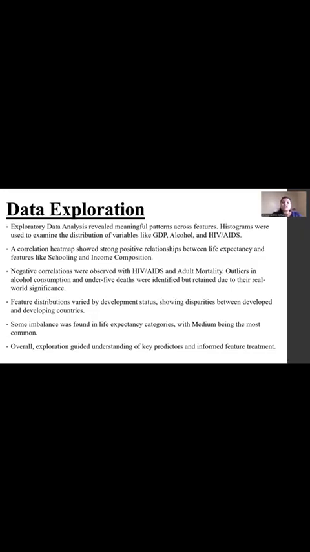Outliers in alcohol consumption and under five deaths were identified but retained due to their real world significance. Feature distributions varied by development status, showing disparities between developed and developing countries in our data.